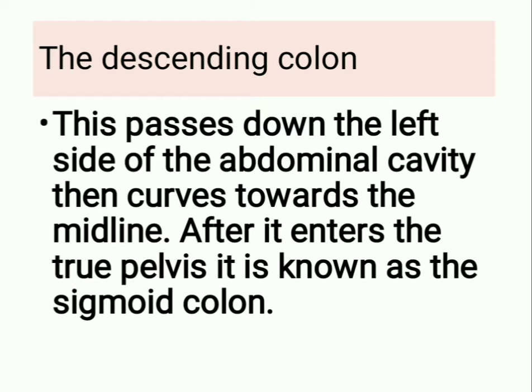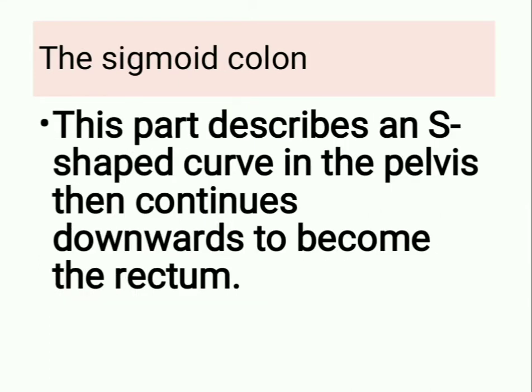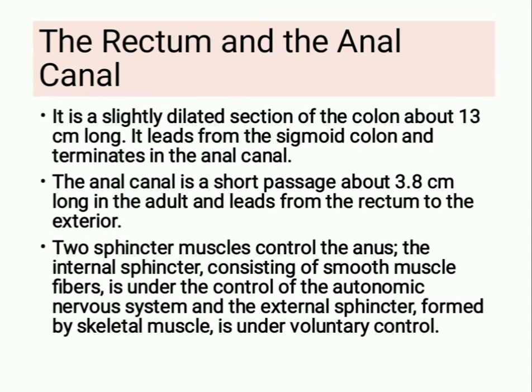Next is the descending colon. This passes down the left side of the abdominal cavity, then curves towards the midline. After it enters the true pelvis, it is known as the sigmoid colon. Next is the sigmoid colon. This part describes an S-shaped curve in the pelvis, then continues downwards to become the rectum.